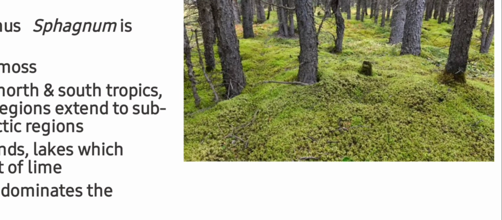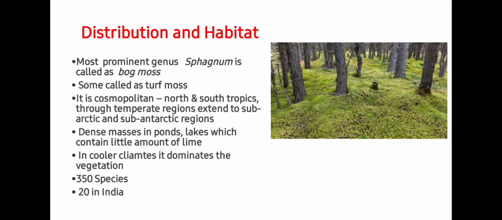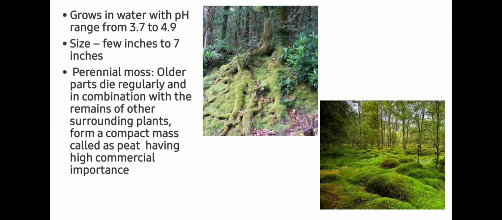You can see here the habitat of Sphagnum. Sphagnum grows in water with pH ranging from 3.7 to 4.8, meaning it grows in acidic habitats. It performs ionic exchange and leads to accumulation of hydrogen ions in the habitat, which favors its growth but inhibits the growth of other plants. That's why we find mats of Sphagnum over the habitat.